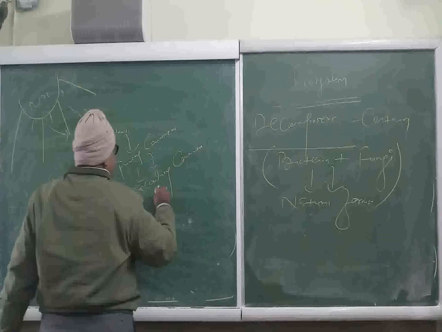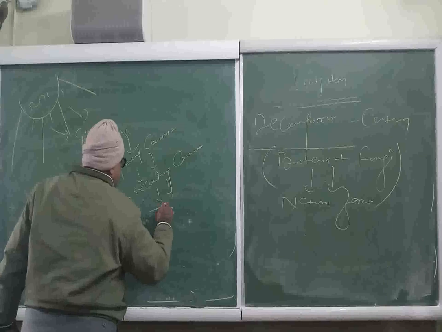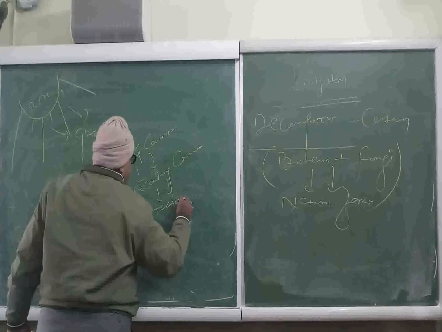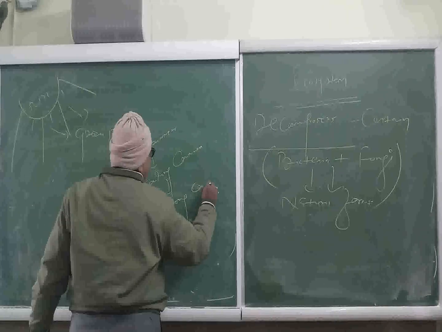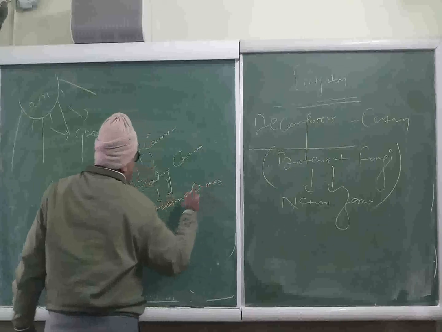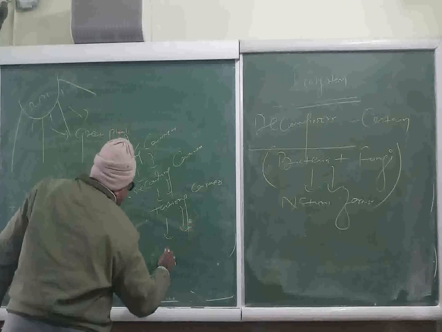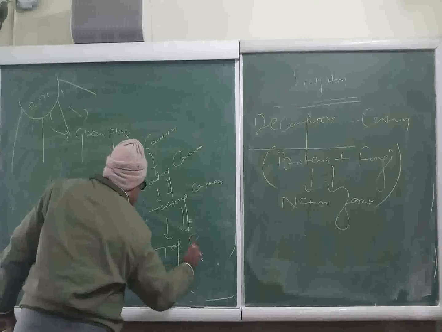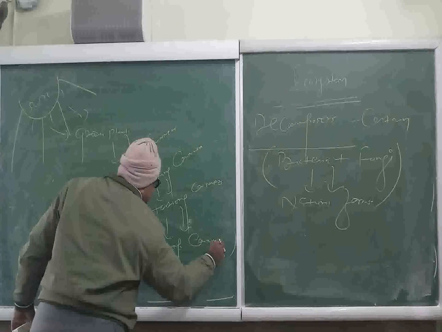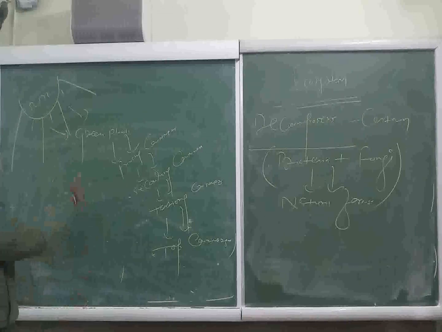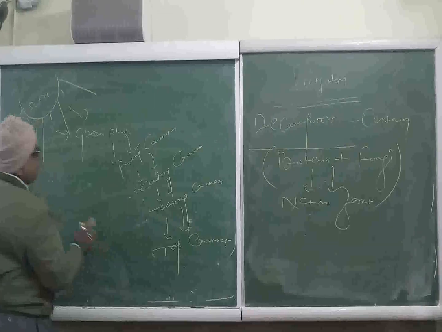These secondary consumers are eaten as foods by tertiary consumers, and tertiary consumers are eaten as foods by the top consumers. These all are living. They have got a certain lifespan.